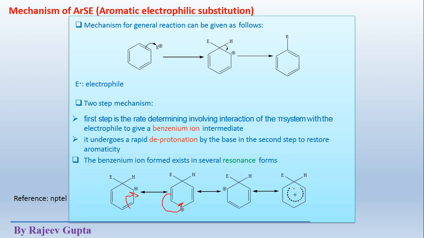So this is the resonance hybrid where this positive charge is moving in this way and it does not appear on this sp3 carbon atom. So these all three are resonating structures of sigma complex or arenium ion or benzenium ion or Wheland intermediate.